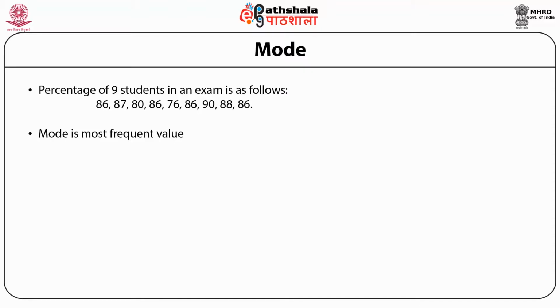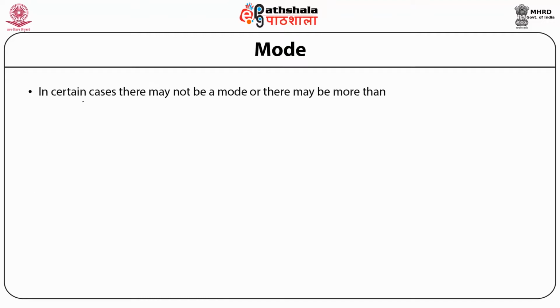So when we look at the data carefully, we find that 86 occurs 4 times. That is the maximum number of times. Therefore, mode is 86.